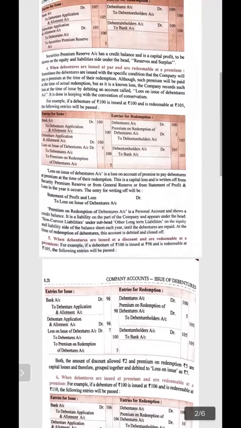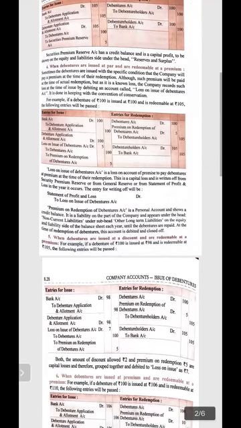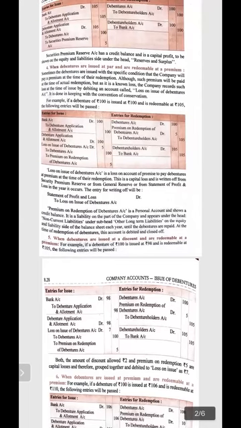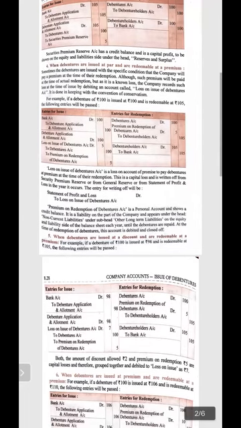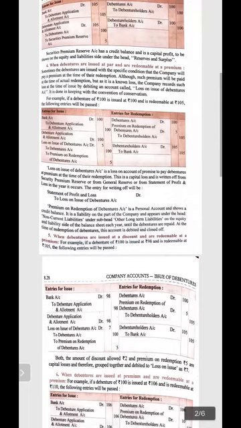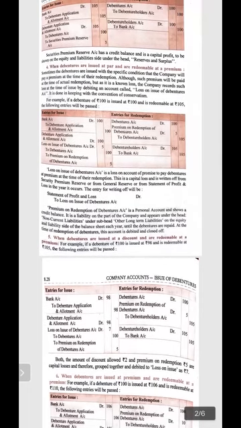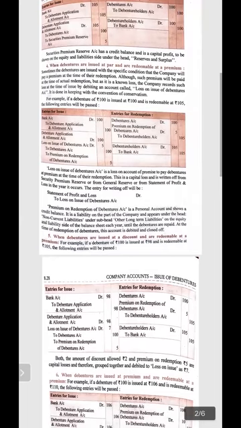Now, at the time of redemption, debenture account debit, that is 100 rupees. Premium on redemption of debenture is 5 rupees, to debenture holder account. That is, totally we are paying to the debenture holder 105. The entry will become debenture holder account debit to bank account.